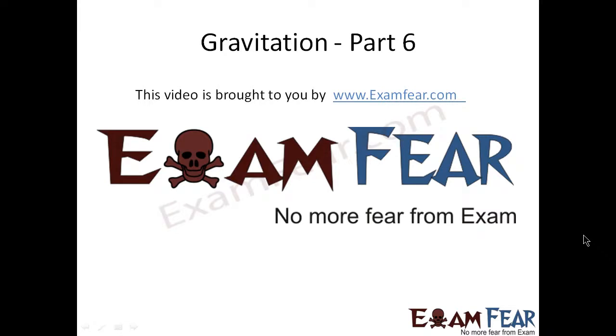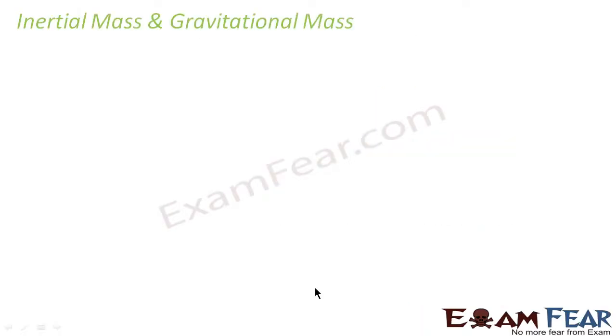Please make sure that you have watched all the videos from part 1 to part 5 before going ahead with part 6. Inertial mass and gravitational mass. Till now we have been studying things related to gravitation. First we studied the universal law of gravitation, then we studied acceleration due to gravity. Since we are learning about gravitation, we should also know what gravitational mass is. The understanding is not clear until we compare it with inertial mass. So we will quickly see what gravitational mass and inertial mass are.